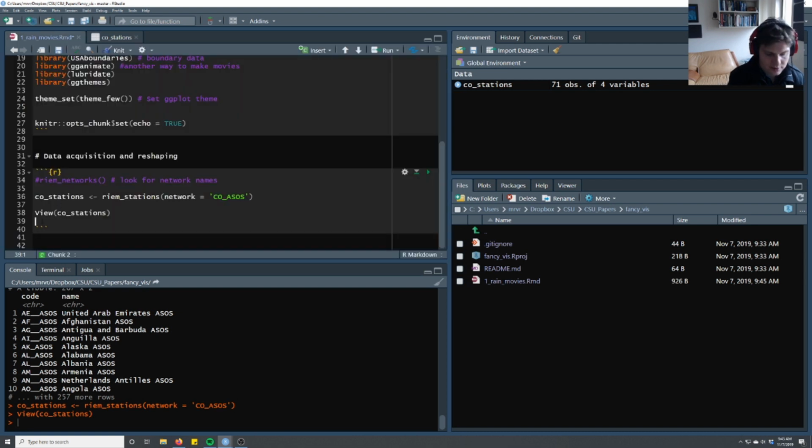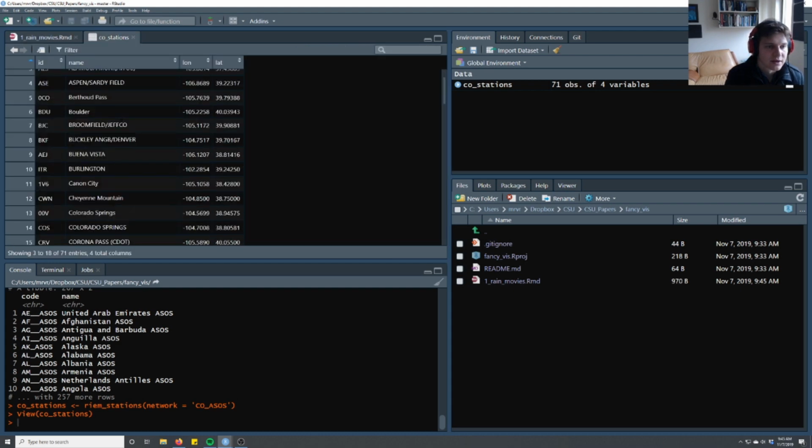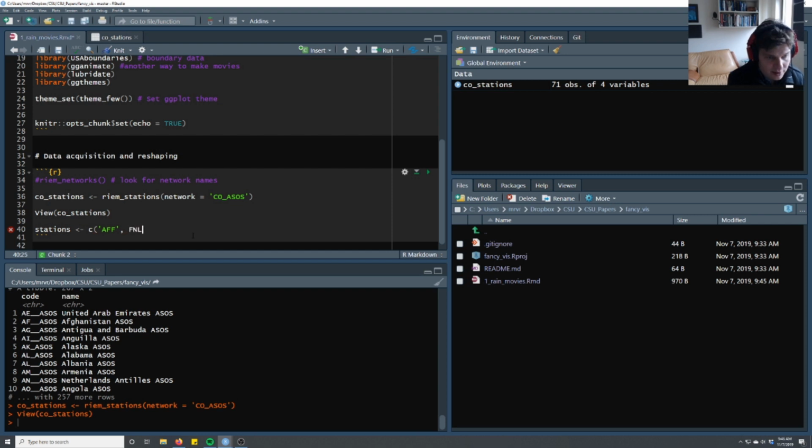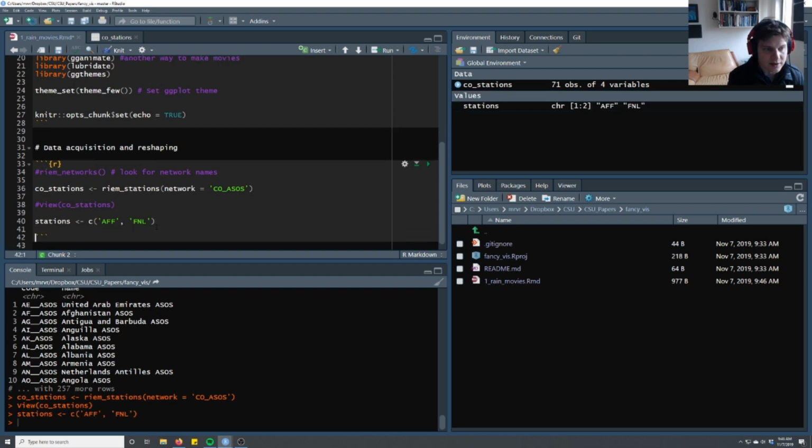So we'll do stations, and we'll make a vector that holds these stations' names. We'll do the Air Force Academy, and then let's see if there's a Fort Collins one. Okay, there's the Fort Collins AWAS, which could mean that it's a different type, but that's okay. So now we'll have FNL. I'm going to comment this out, so now we just have a vector with these two station names.